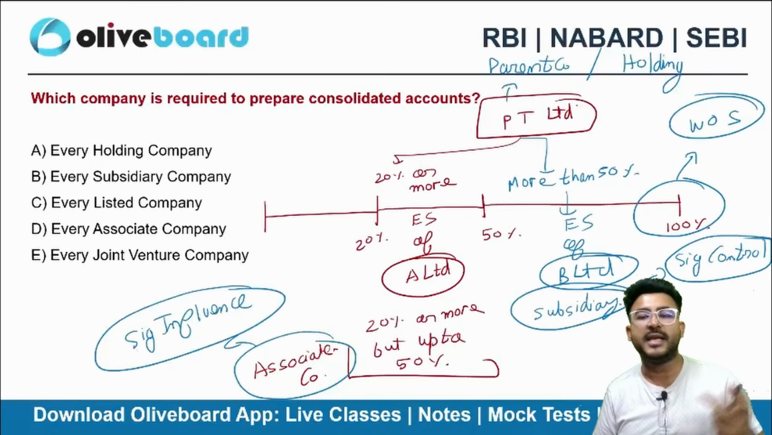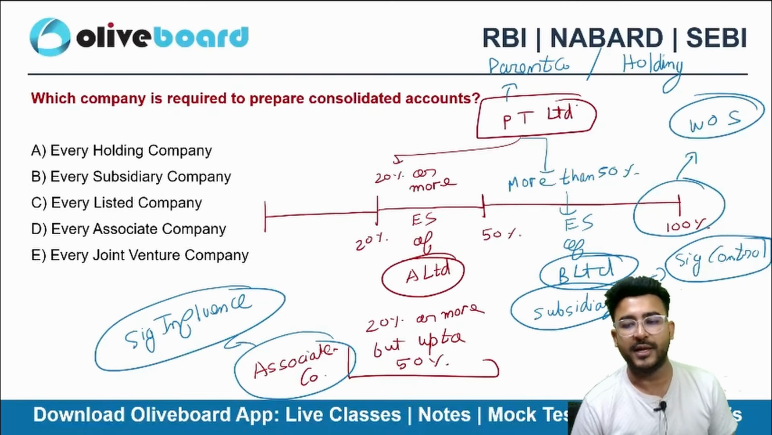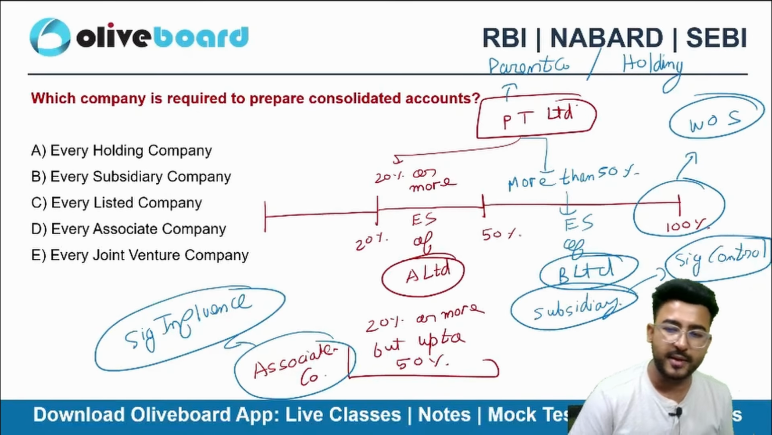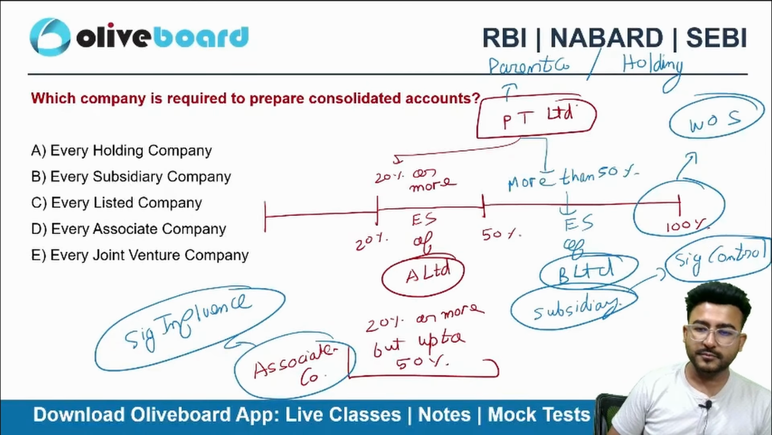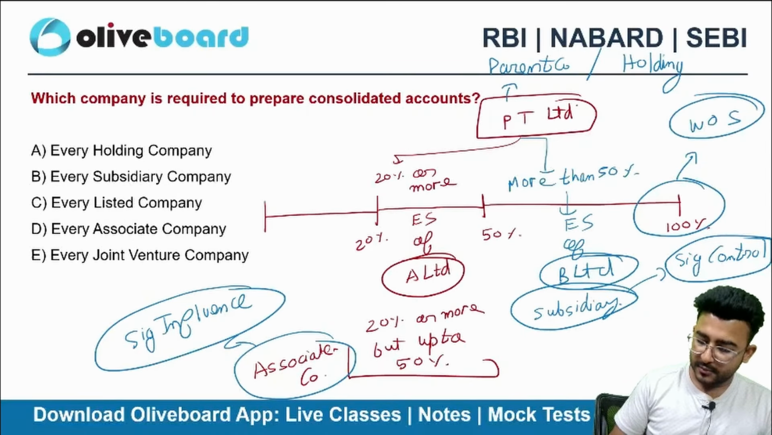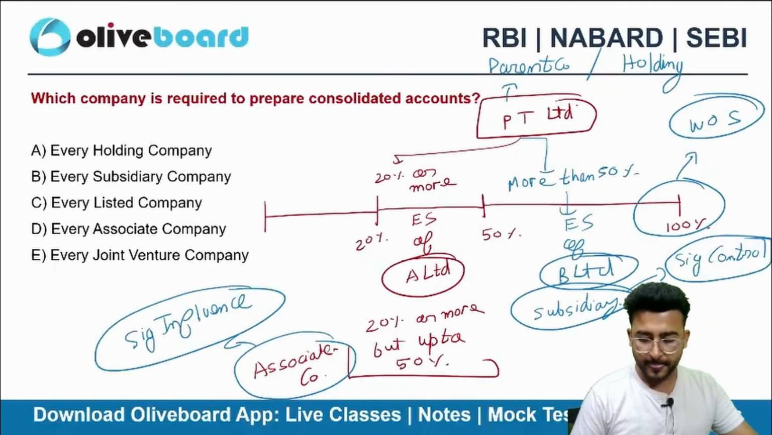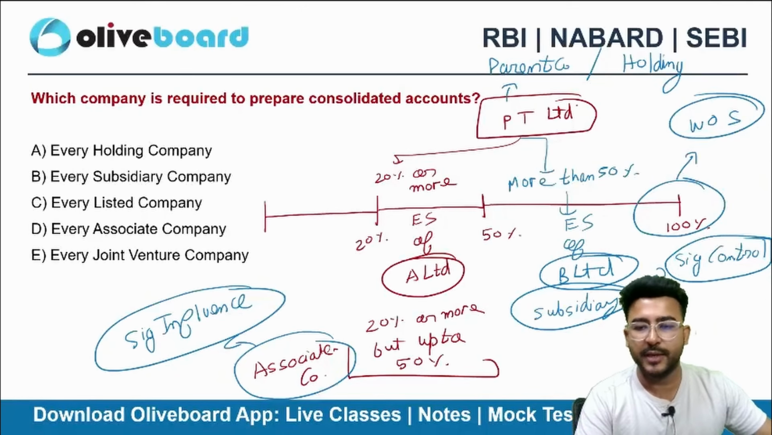So can I say that DICGC is a wholly owned subsidiary of Reserve Bank of India? Right? Wholly owned subsidiary of Reserve Bank of India, because Reserve Bank of India is owning 100% of the DICGC. Clear? All clear? Any queries in this one?